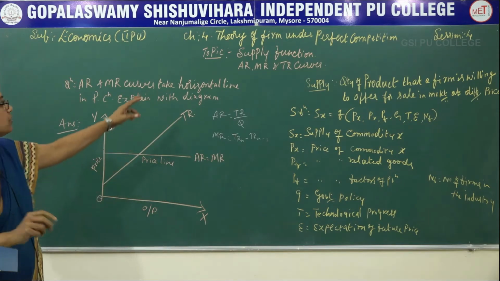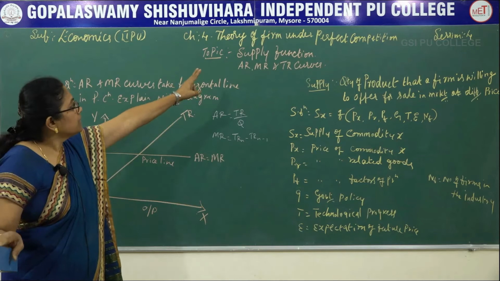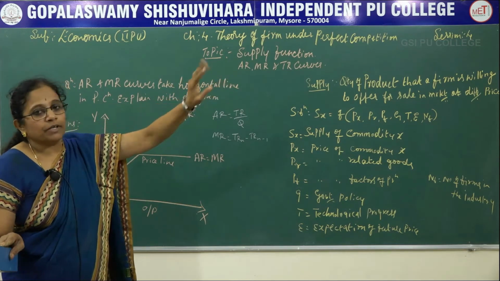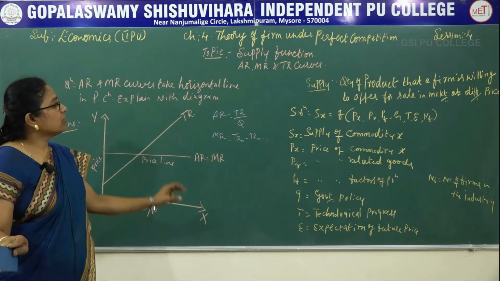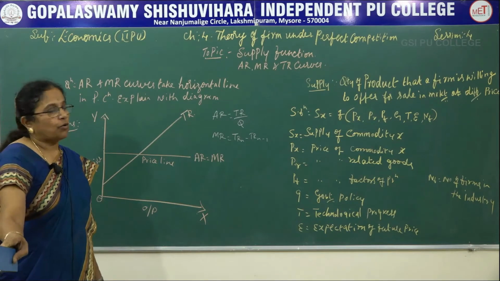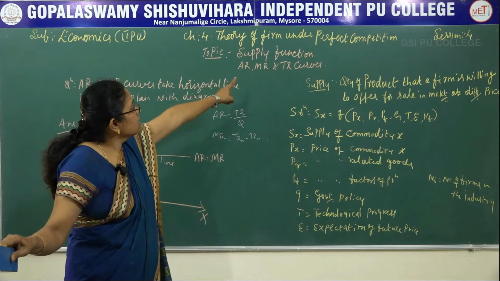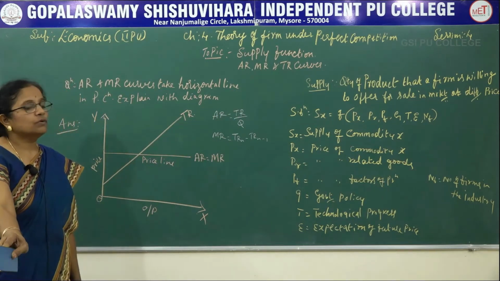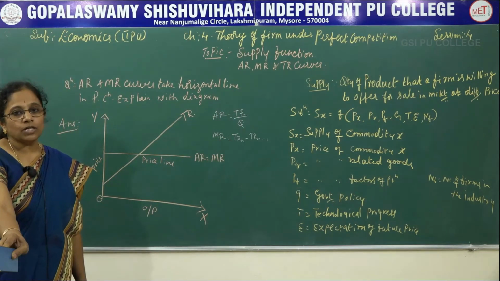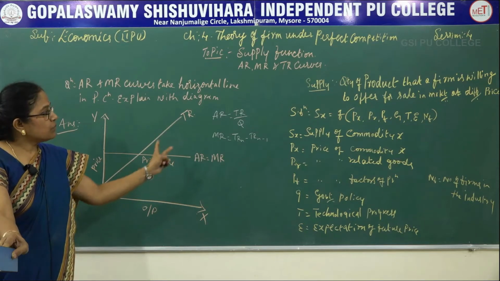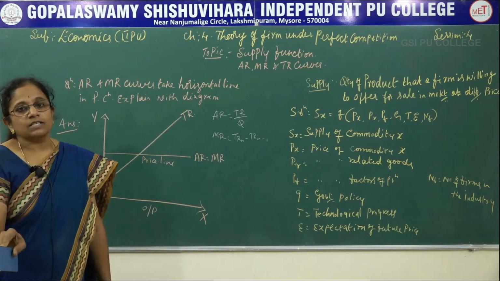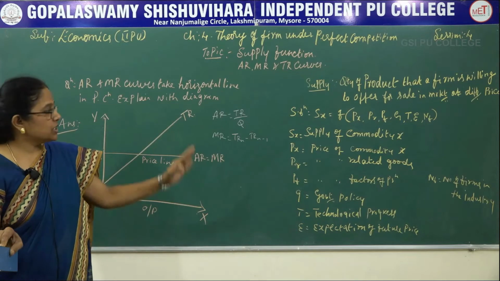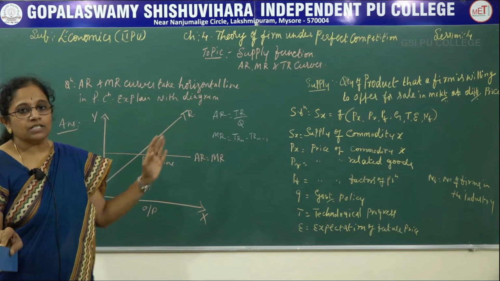In continuation with the lesson Theory of Firm under Perfect Competition, today we are going to learn two new topics: one is the supply function and another one is average revenue, marginal revenue and total revenue curves. These both can be asked for 6 marks questions. Individually they will be asked, each will be asked for 6 marks.